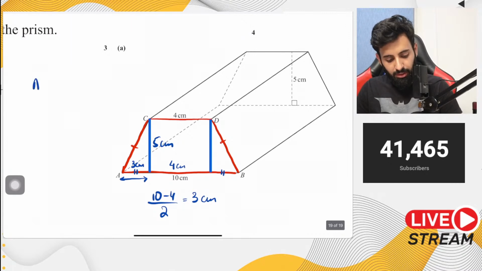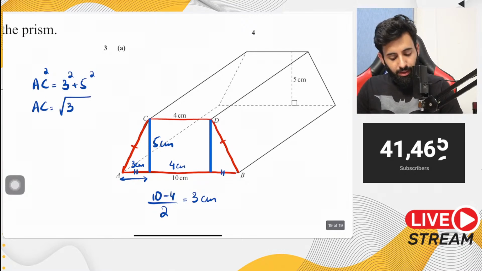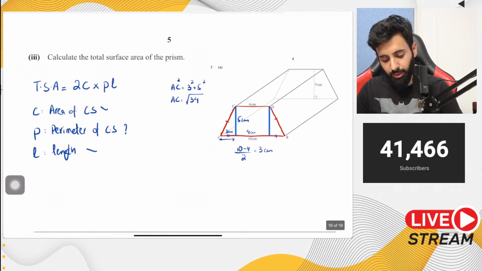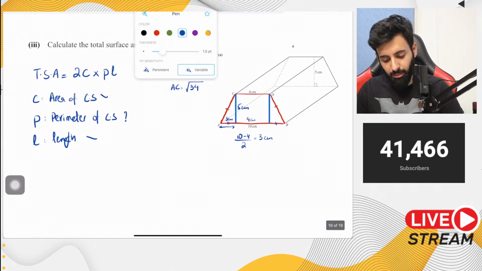Now you can work out AC very easily. How? By simply doing 3 squared plus 5 squared. So you will find AC, which is equal to square root of 25 plus 9, so that's 34. So there you go, AC is square root of 34. Now this is not equal to the perimeter of cross section.